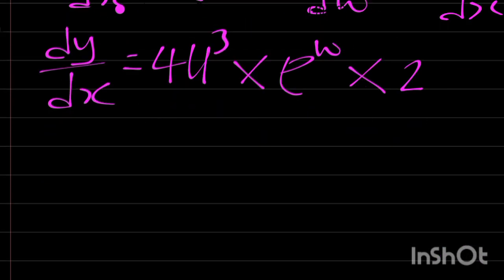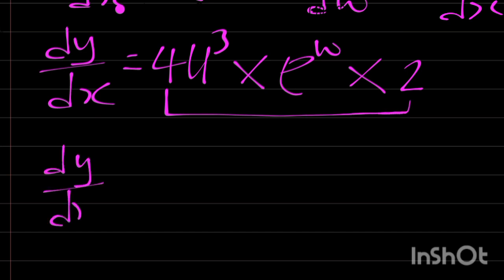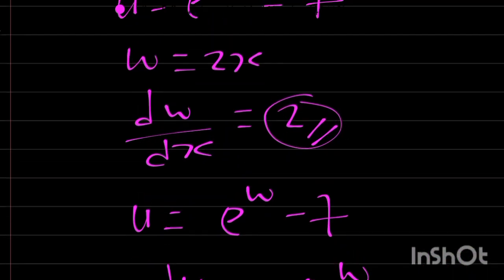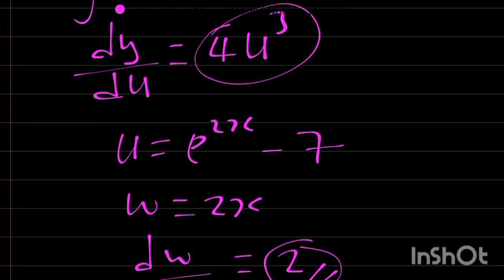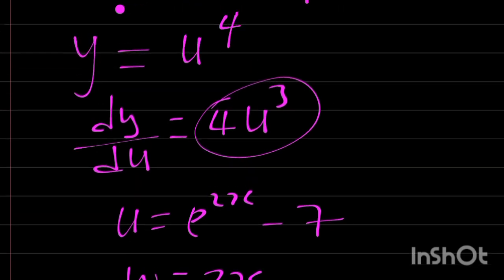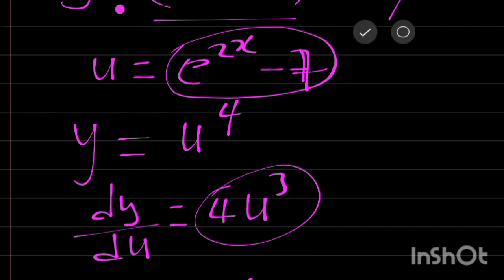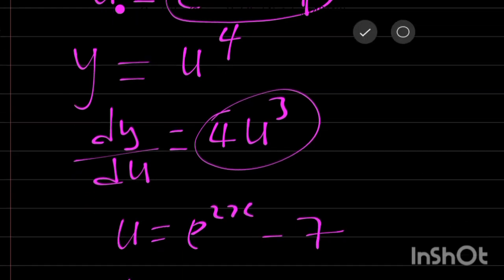From this, let's write our final answer. We have that 4 and 2 will multiply, then dy/dx is equal to 8. Then what is u? Let's check the value of u. u is equal to exponential 2x minus 7.